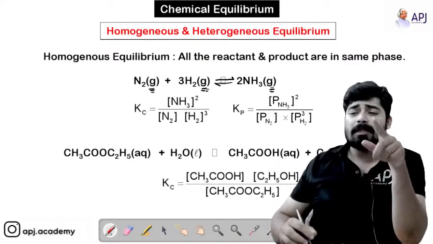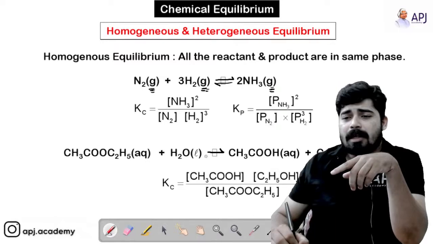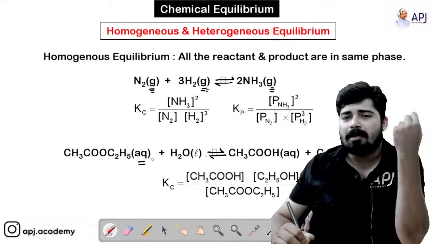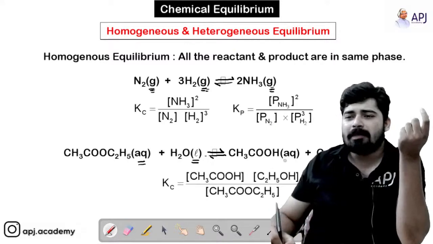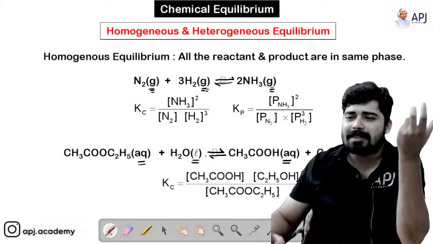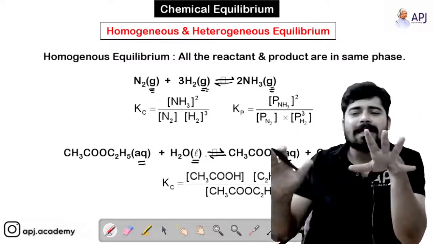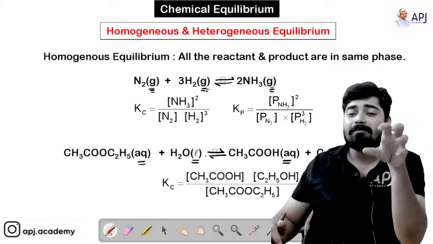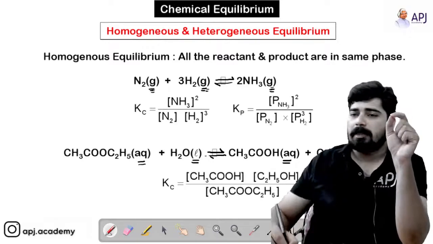Okay, now coming to the next example, here also I have given you an acetate along with water. Here you can see aqueous. Aqueous means in water or in liquid state. Here water is also in liquid state. Here we got acetic acid as product, in aqueous state, that means liquid state, and C2H5OH also in aqueous state. So all the reactants and products are present in aqueous or liquid state. That means this is also another example of homogeneous equilibrium, right?